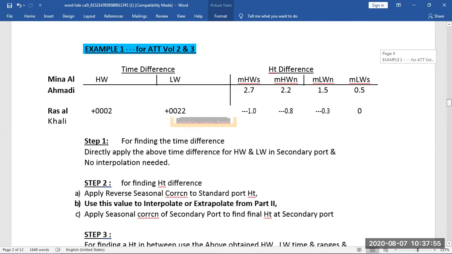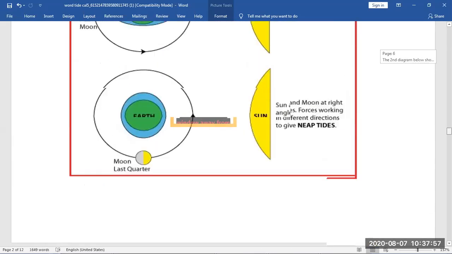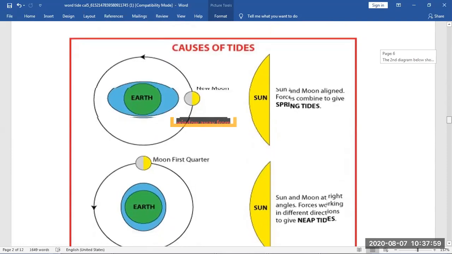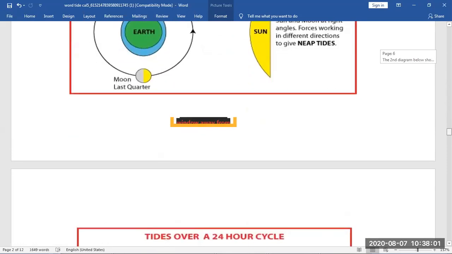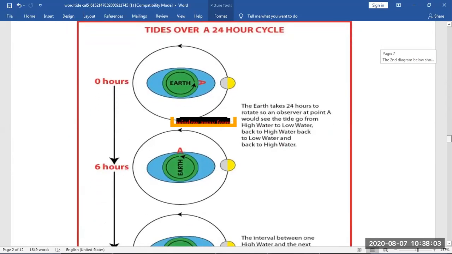see what the causes of tide are. So these are the causes of tides which we discussed just now. That the moon is rotating, but let's see why there is something called lag of time. So every day there is a 50 minutes lag of time in the moon's daily tide timings. So why is that? Let's see.